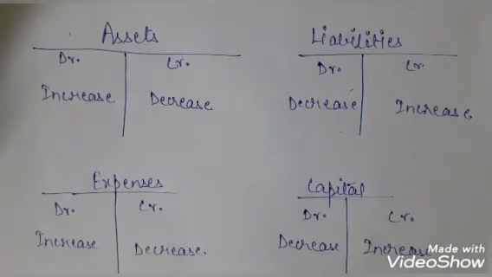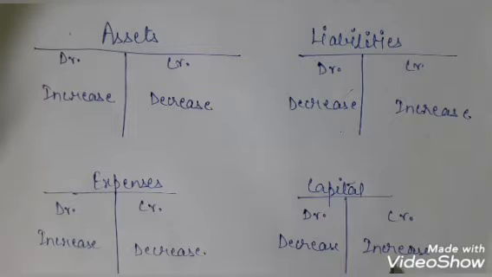Capital. What is capital? Capital is the amount that the owner or proprietor invests in the business. When the capital is increasing, we are crediting it, and when it is decreasing, we are debiting it. When the owner starts the business by investing some amount, we write the capital in the balance sheet as a credit item.